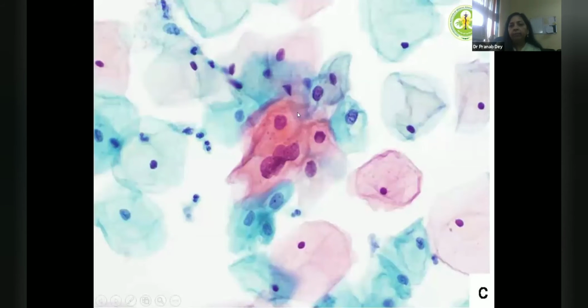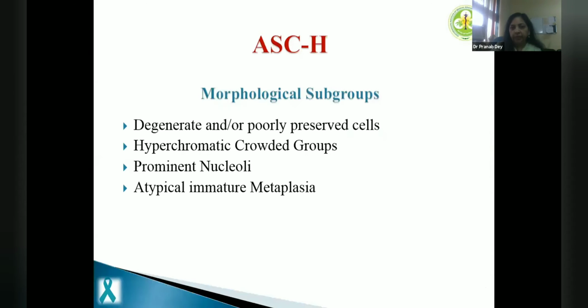And this is something which tells you there is an HPV infection, there is dyskeratosis or orangiophilia, this slight hyperchromasia, multinucleation, but they are not typical coilocytes. Or there are some intermediate cells which show slight nuclear enlargement, but it is less than 3 times the size of a normal intermediate nucleus. So these are the cases where we use the ASCUS term, and they should be triaged with HPV testing.